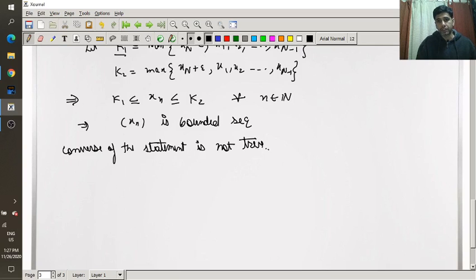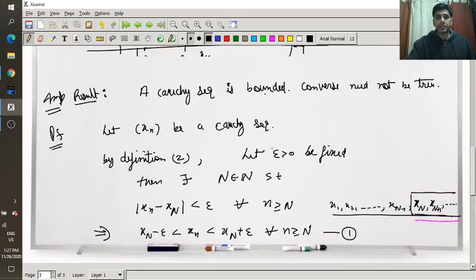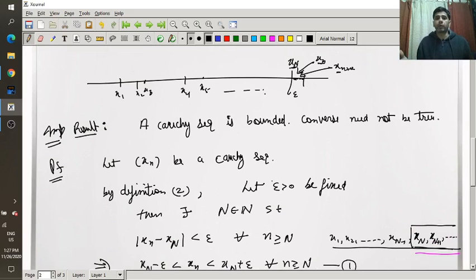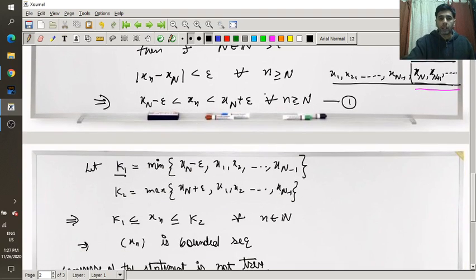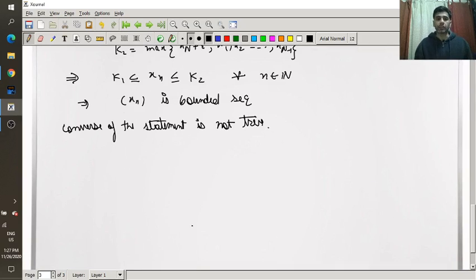Now what will be the converse? The statement is a Cauchy sequence is bounded. So its converse will be a bounded sequence is a Cauchy sequence. Now this is not true. Every bounded sequence cannot be a Cauchy sequence. Now we will take a counter example. Let xn equals to minus 1 raised to power n. Now this sequence is bounded, but we will prove that this sequence is not a Cauchy sequence.